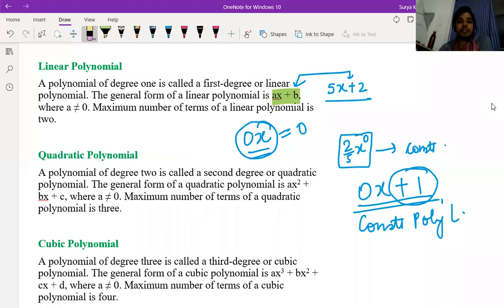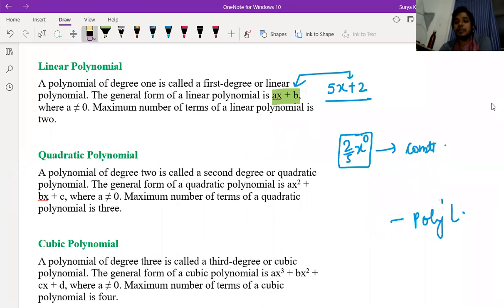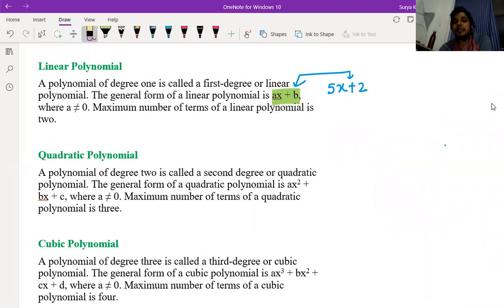So don't confuse between zero polynomial and constant polynomial. Zero polynomial means the whole thing is 0, and constant means any one real number should be there. Any real number should be there in which polynomial? Constant polynomial. So see, they have given here that a should not be equal to 0.